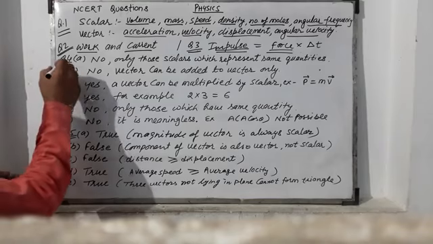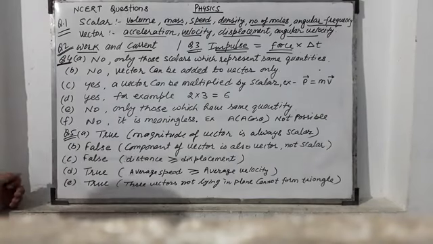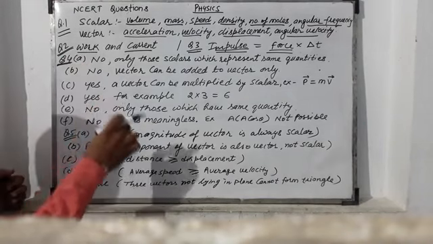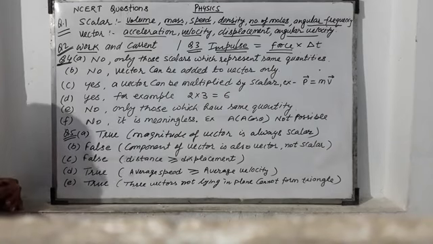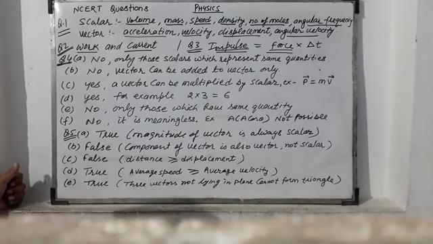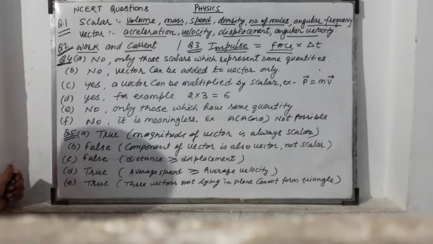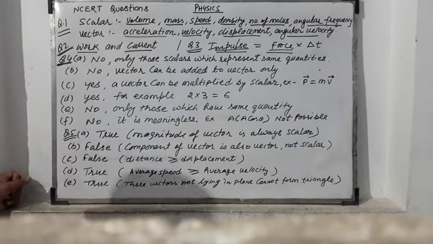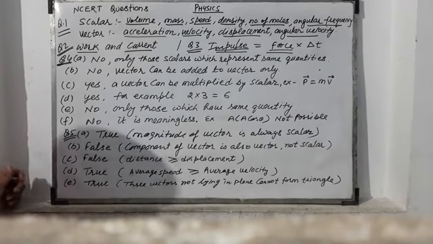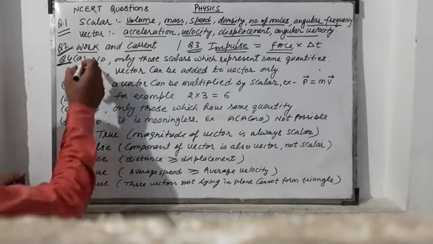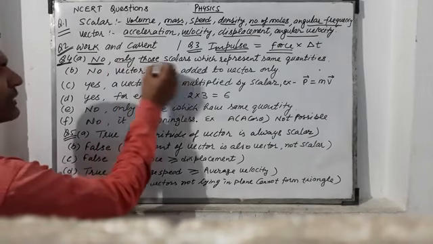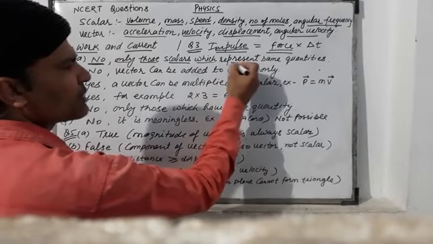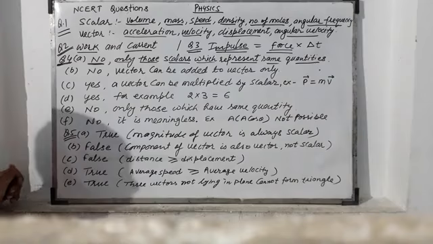Now, question number 4. Some statements are given to you. They are right or wrong. You will identify. The first statement is adding any two scalars. It is not possible. So the answer is no, because only those scalars which represent the same quantities can be added.